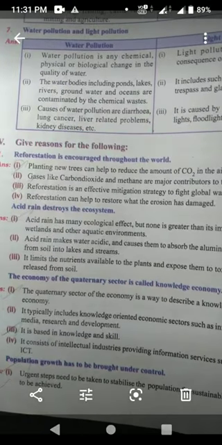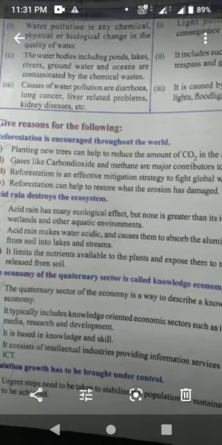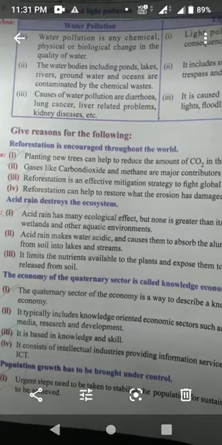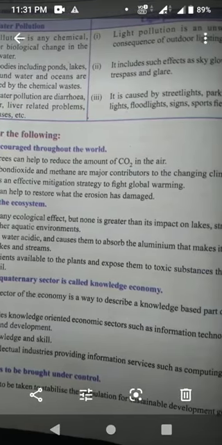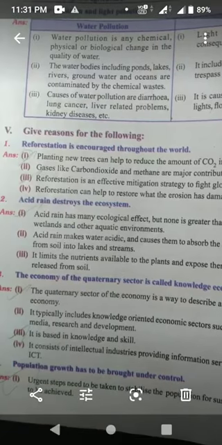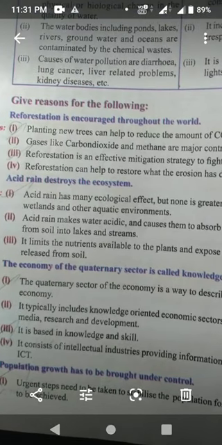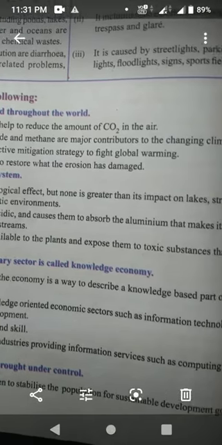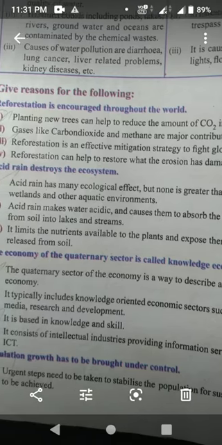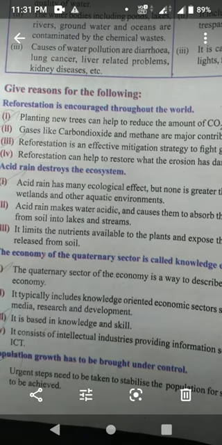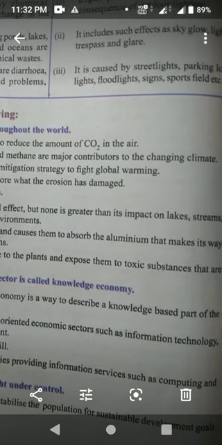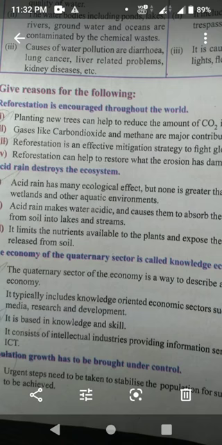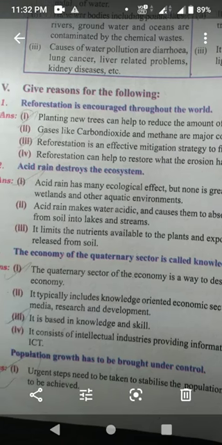Next one, second one, acid rain destroys the ecosystem. Acid rain has many ecological effects, but none is greater than its impact on lakes, streams, wetlands, and other aquatic environments. Acid rain makes water acidic and causes it to absorb the aluminum that washes away from soil into lakes and streams. It limits the nutrients available to plants and exposes them to toxic substances that are released from soil. Next, third question.